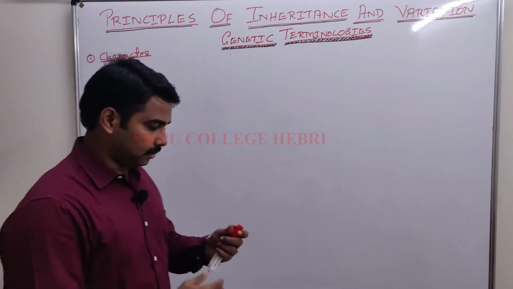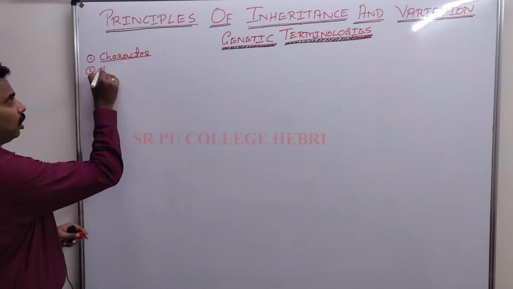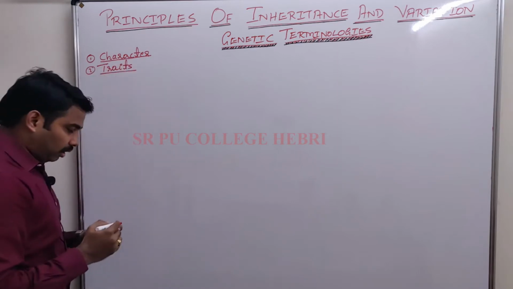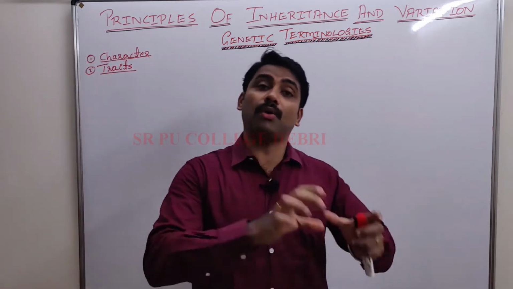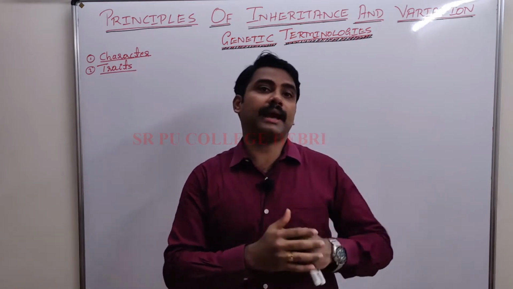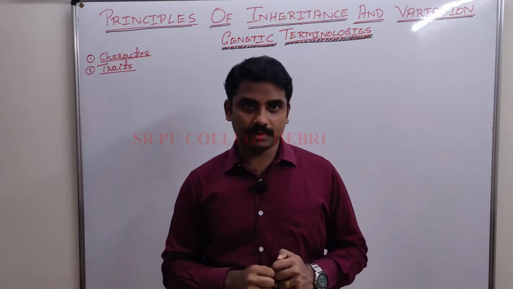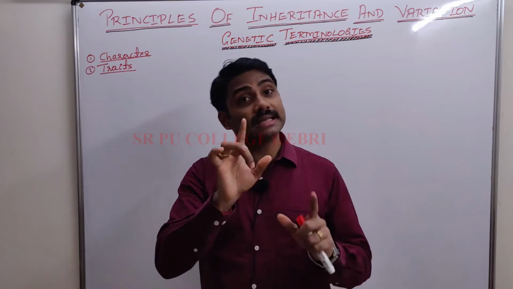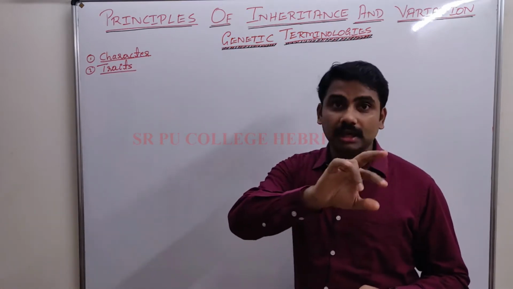Example, height. Along with that, I discuss one more genetic terminology, that is trait or traits. Distinguishing feature of a character is called trait. Height is a character. Height can be distinguished into 2 traits: tall and dwarf, right? Seed shape is a character, which can be distinguished into round seed and wrinkled seed.